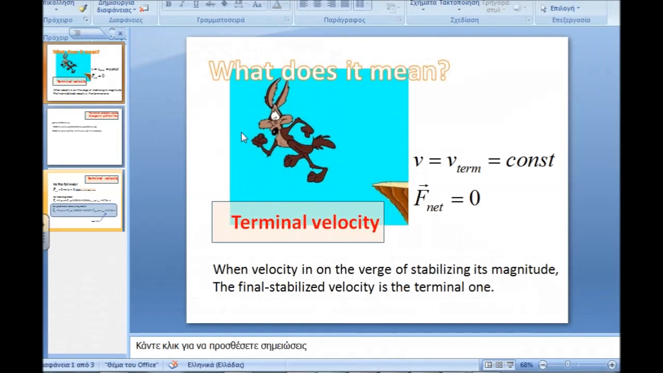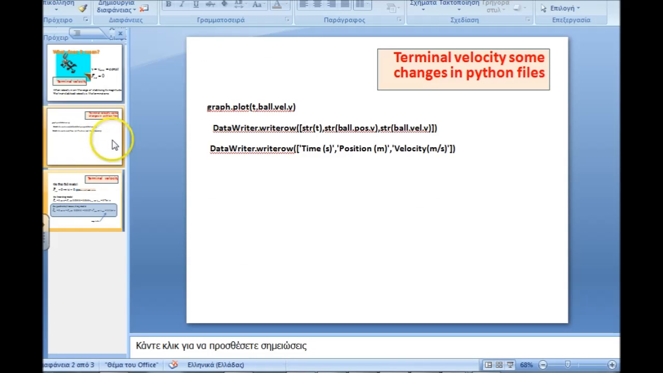What does it mean? When velocity is on the verge of stabilizing its magnitude, the final stabilized velocity is the terminal one. Stabilized velocity means constant velocity, and constant velocity means F net equals 0. Does any of our models predict any terminal or stabilized velocity? Let's see. We made some minor changes in our Python files about graphical representation and data exportation.